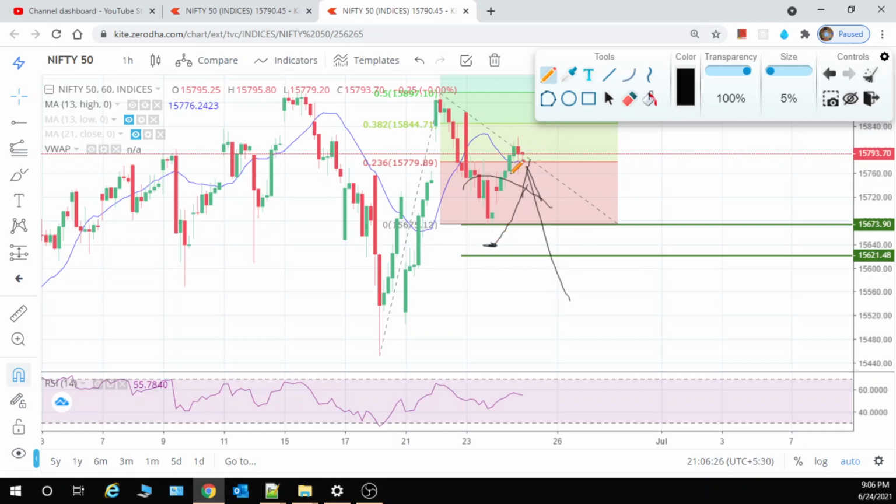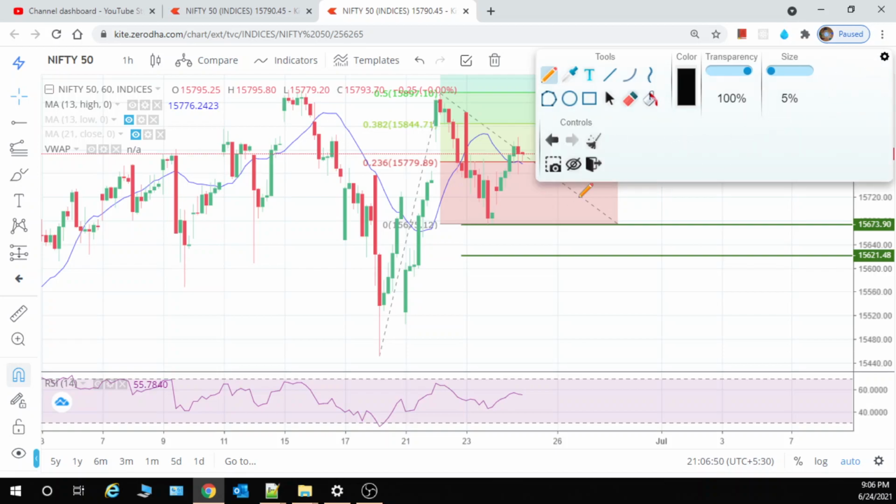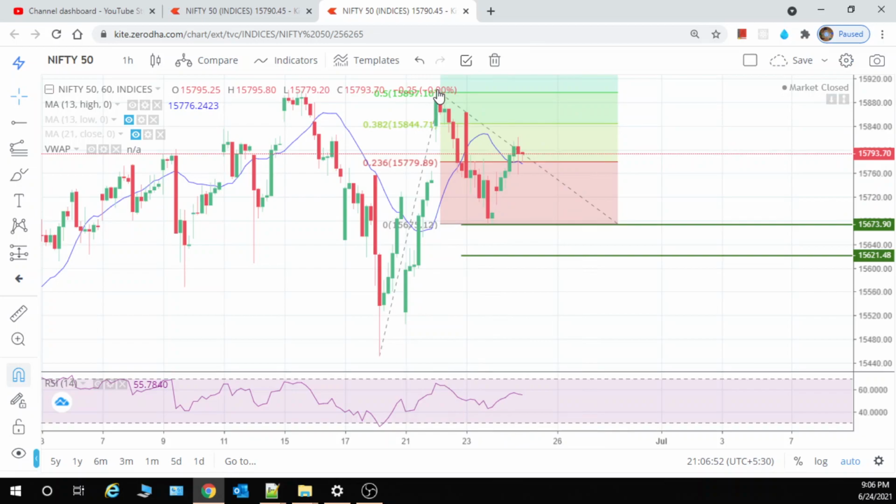So now what happened, it has closed above the 13 days moving average. So now Nifty is in bullish hands. If it is in bullish hands, what is the target? First target 16,200, minimum target, then 16,100, then 16,300. If you are a conservative trader, then what you have to do is see whether it is getting broken, this is the high it has made.